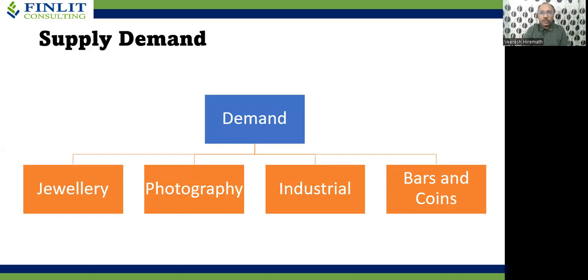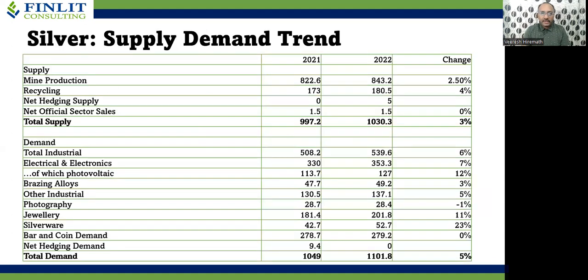The industrial demand, as we saw, comes from all the electronic gadgets containing silver because it is a good conductor of electricity. When we look at the supply demand situation of silver, here we are going to compare silver supply and demand between two years, 2022 and 2021. The total supply of silver in 2022 increased by 3% over 2021.